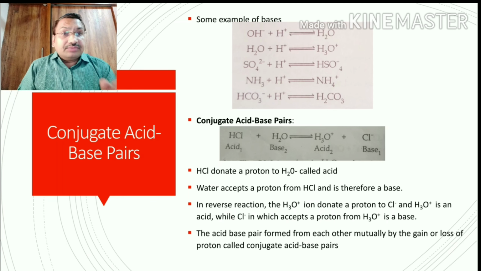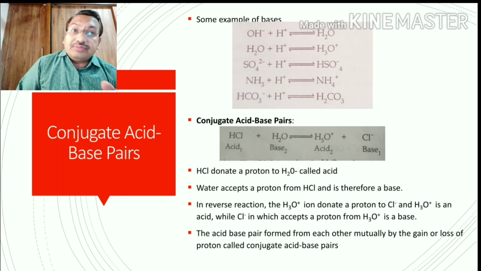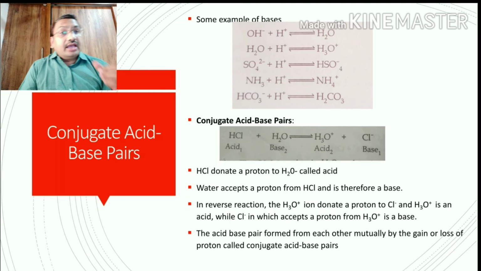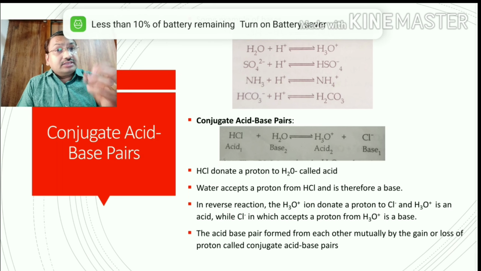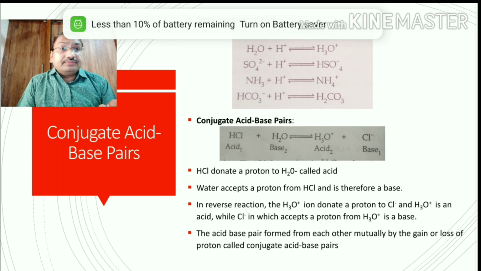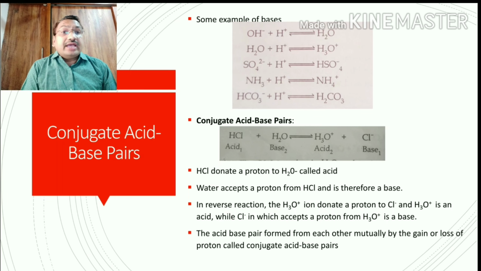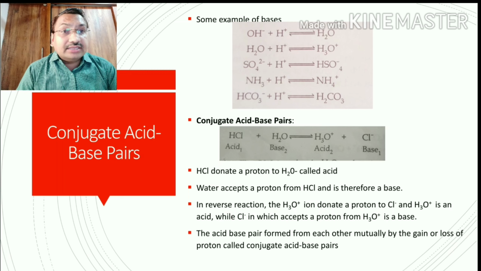So in the reverse reaction, the hydronium ion donates H plus, the proton, to chloride, so it is called an acid, and the Cl ion accepts the proton, so it is called a base. This acid-base pair is formed from each other by the gain and loss of a proton and is called a conjugate acid and base.